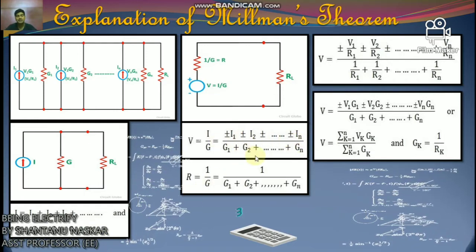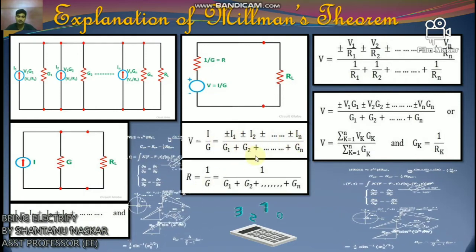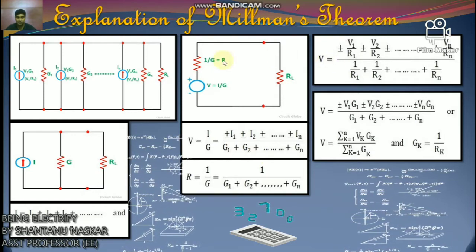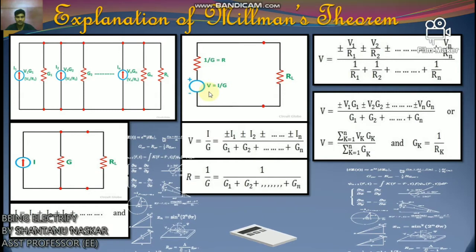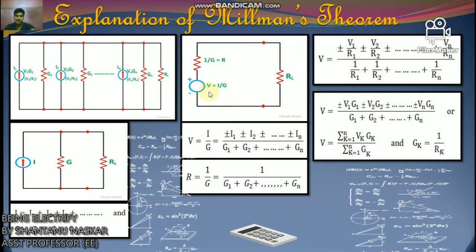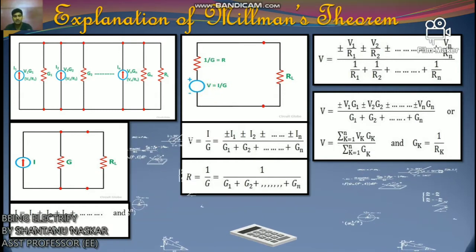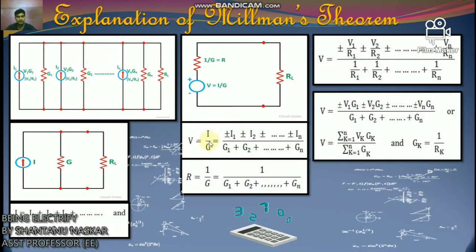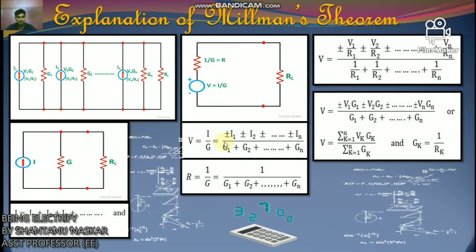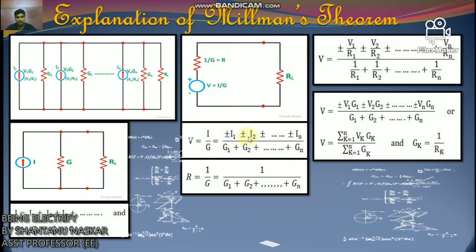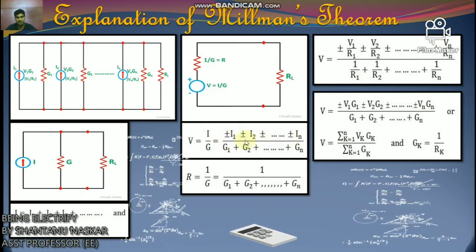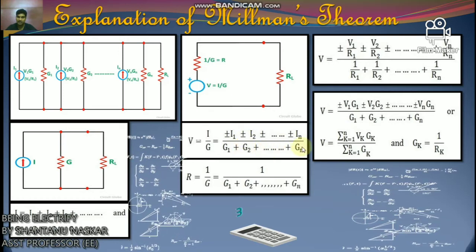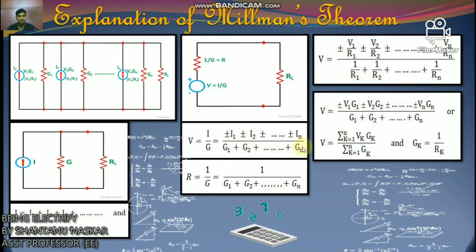Next, the resulting current source is converted to an equivalent voltage source as shown in this figure. Thus, V equals 1 by G, which equals I1 plus I2, like this, In by G1 plus G2, like this, Gn.